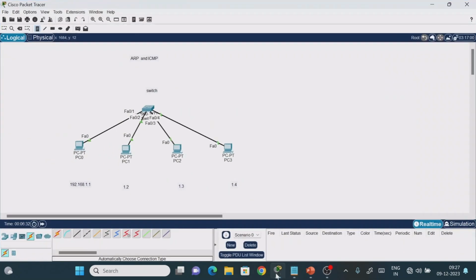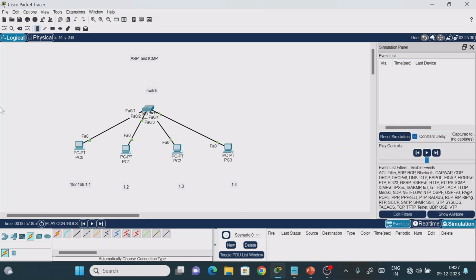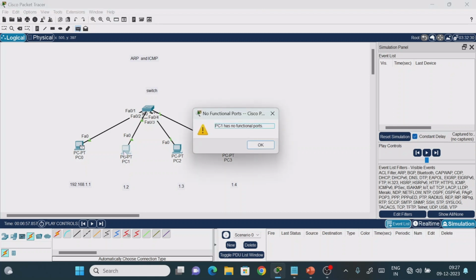For demonstrating this, I am going to consider the Cisco Packet Tracer simulator. If I want to communicate from, let's say, PC0 to PC1, let me go to simulation mode. Here I am going to consider the protocol data unit. I have explained in the previous classes of the OSI model what PDU means. So this is my source machine, and this is my destination machine.